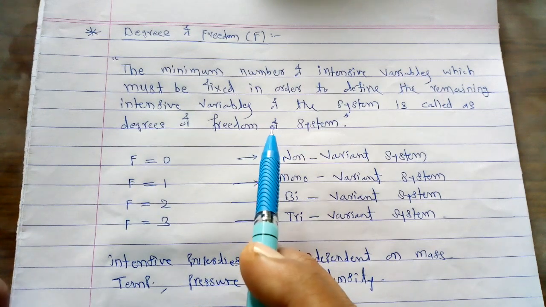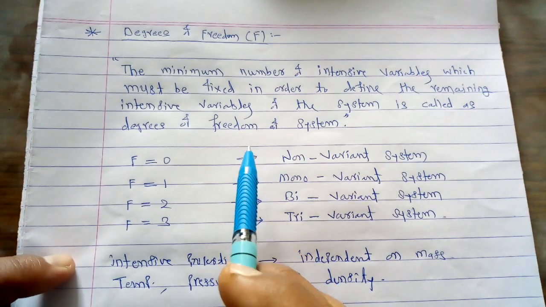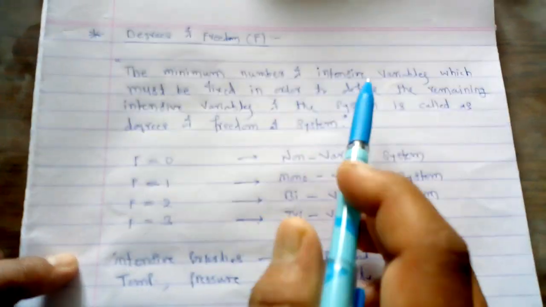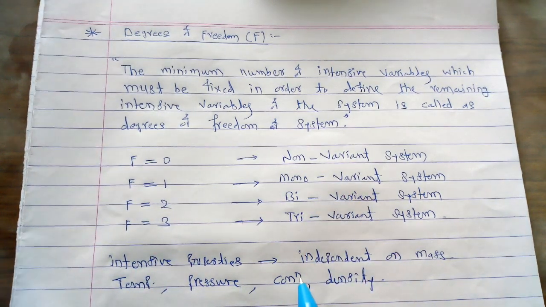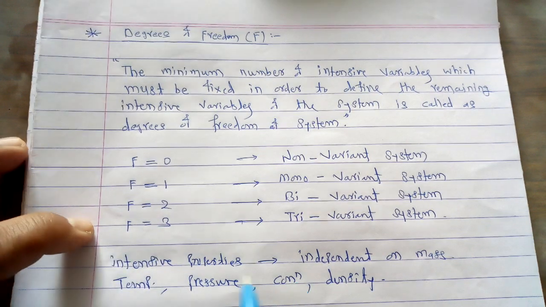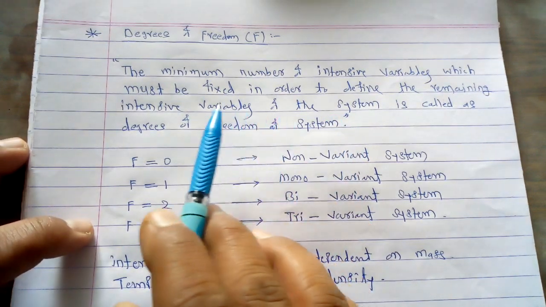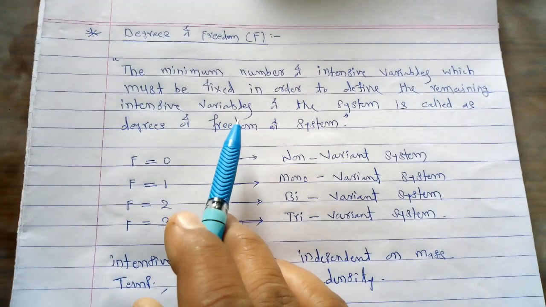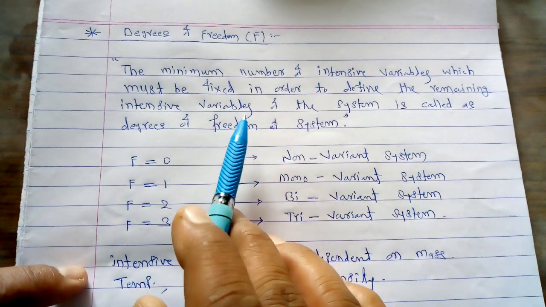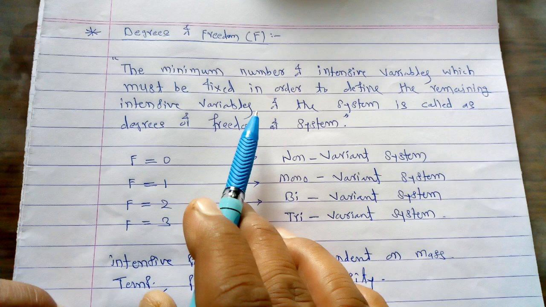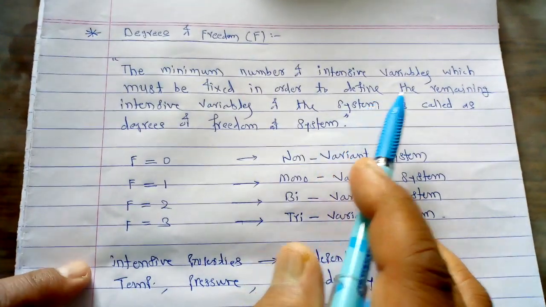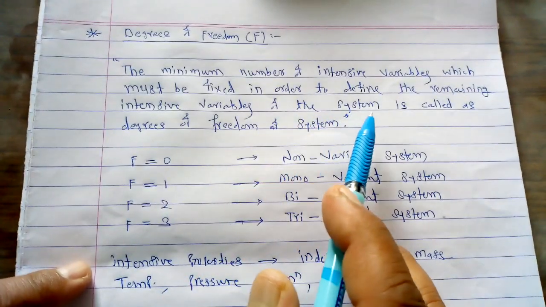So what is this degrees of freedom? It is nothing but the minimum number of intensive variables. We know very well what these intensive variables are, and their different examples. The minimum number of intensive variables which must be fixed, we have to fix, in order to define the remaining intensive variables of the system.